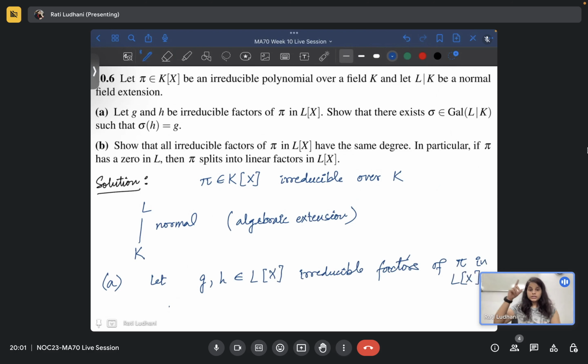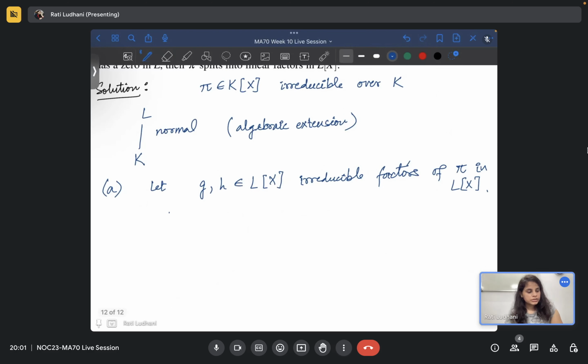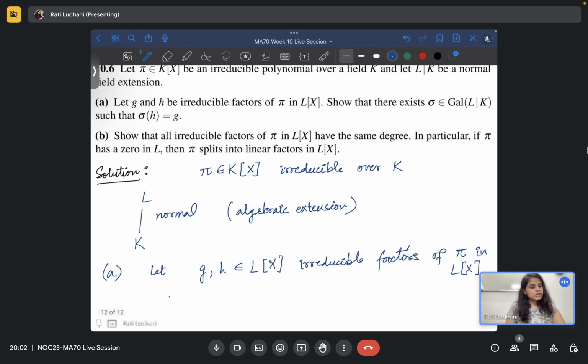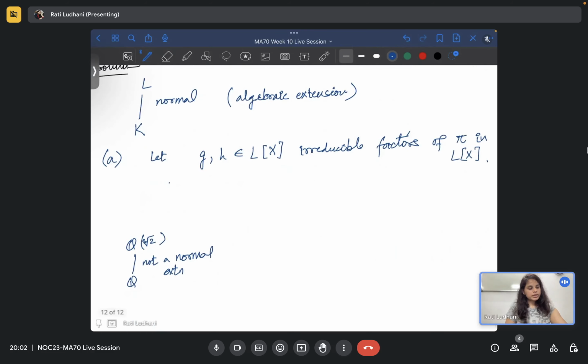So for example, as the standard example we have considered earlier, if you take cube root of 2, this is not a normal extension, which we have seen, because x cube minus 2 has one root but not all, and that's enough to say it is not a normal extension. Irreducible factors, what do I mean?